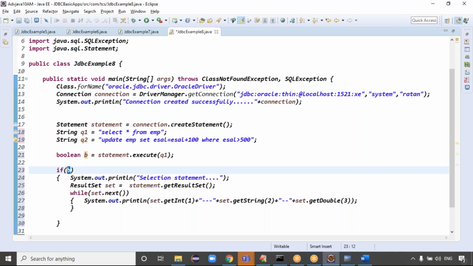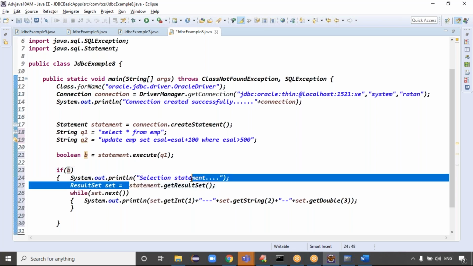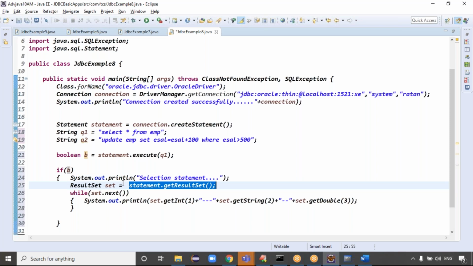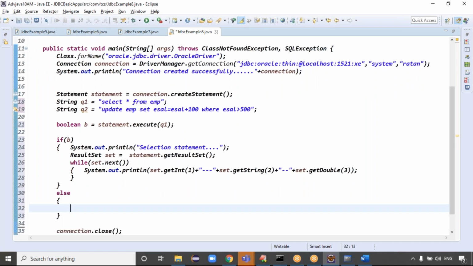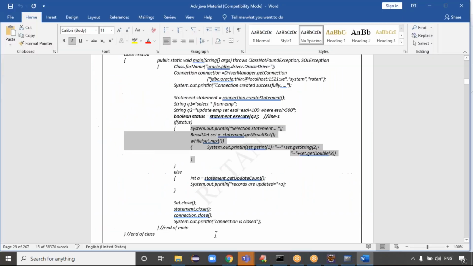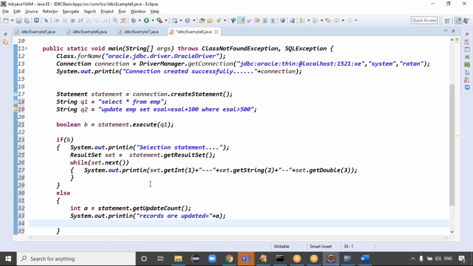The result set object will be returned, right? That's what I'm getting, the result set object. Statement dot getResultSet object. The result set object is coming. After getting the result set object, I'm executing the query as usual. Good. Guys, in the else block, what do I have to do now? In the else block, that query is which query, guys? Selection query or updation query? That query is update. Update query means what happened? Let me check, like statement dot getUpdateCount, guys.